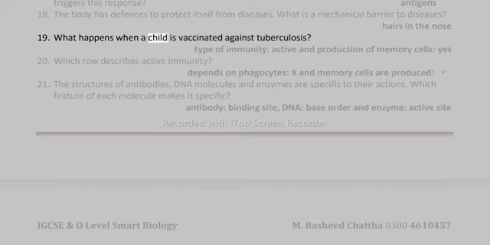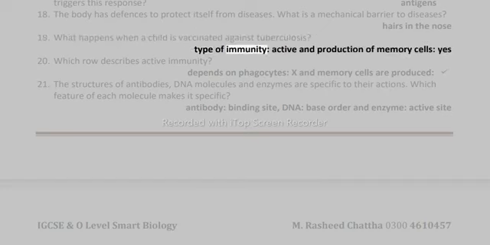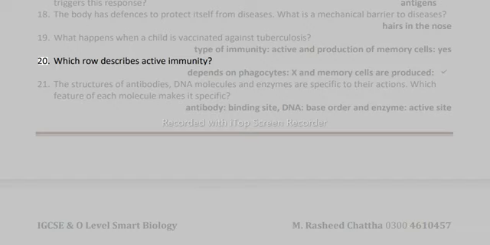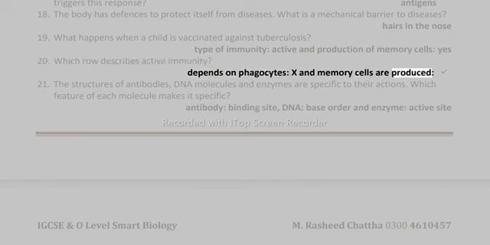19. What happens when a child is vaccinated against tuberculosis? Type of immunity, active, and production of memory cells. Yes. 20. Which row describes active immunity? Depends on phagocytes, X, and memory cells are produced.